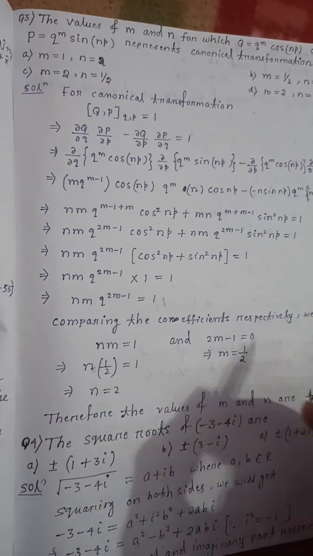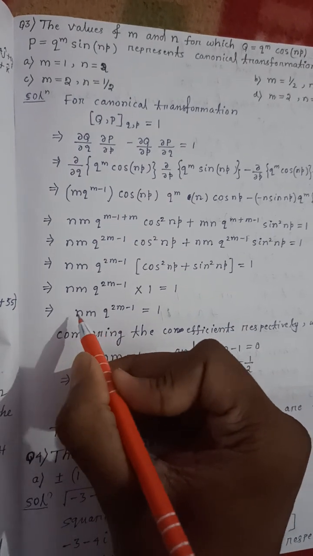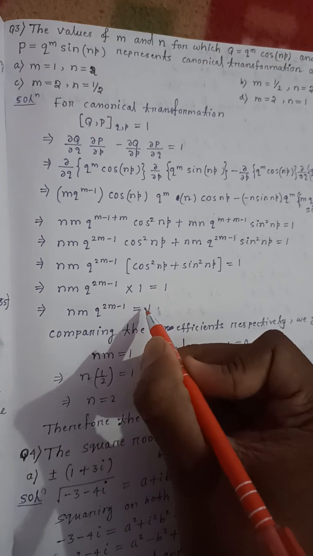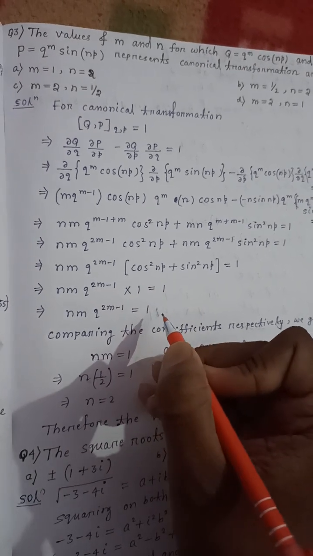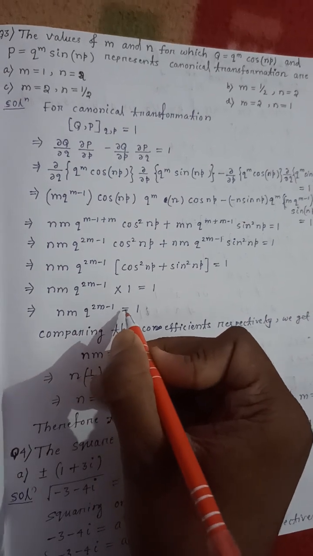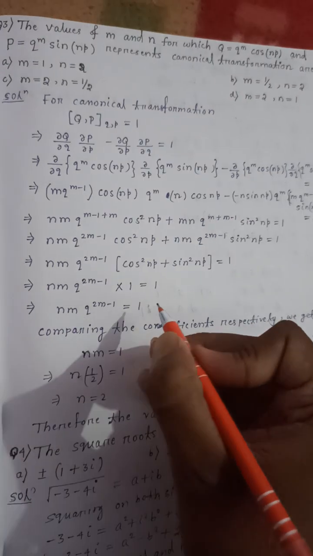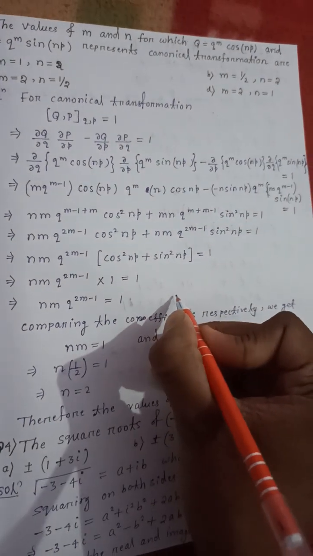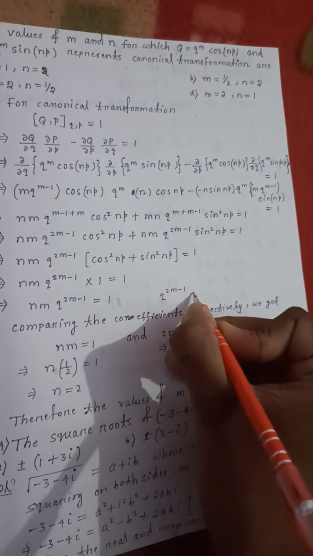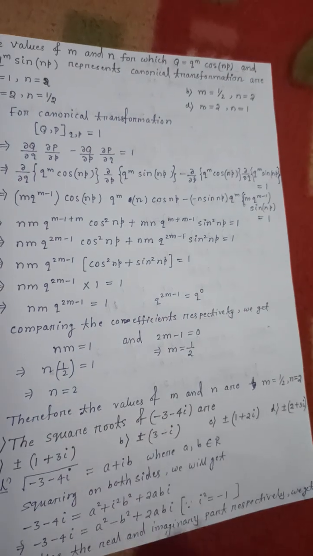Now what I will do is compare the coefficients respectively. nm is the product of the constants, and the product of the constants here is 1, and I can write the right side as q to the power 0. So q to the power 2m minus 1 also should be 1. For q to the power 2m minus 1 to be 1, the power should be 0.